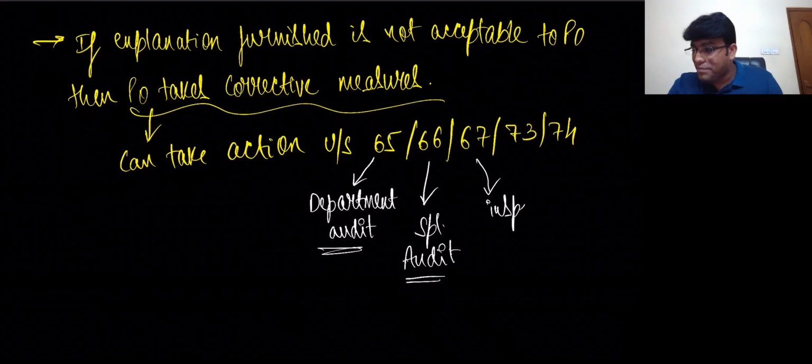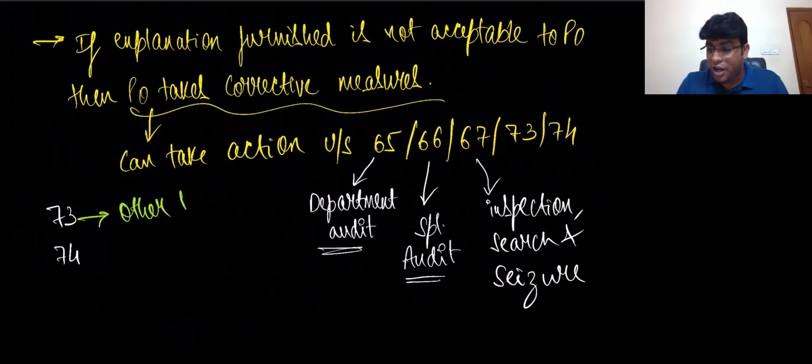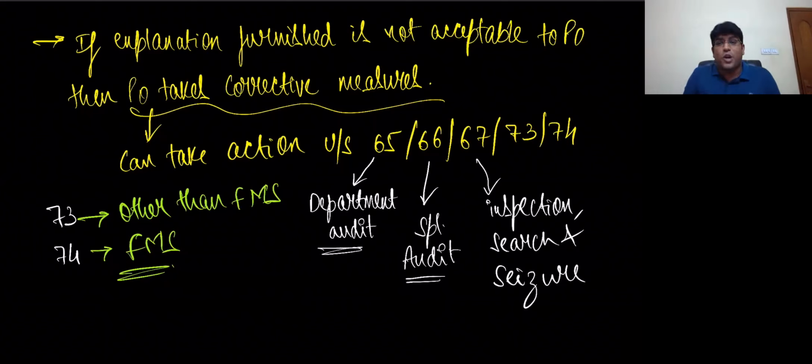67 talks about inspection, search, and seizure. Obviously, he will take such action. He has that power very clearly. Now, the dangerous words, 73 and 74. What are these? 73 deals with cases other than FMS, and 74 talks about FMS. What is FMS? FMS stands for fraud, misstatement, and suppression. 73 will come into the picture in cases where there is no fraud, misstatement, or suppression. 74 will come into the case where there is fraud, misstatement, or suppression.